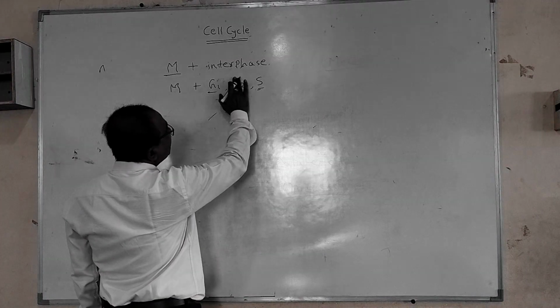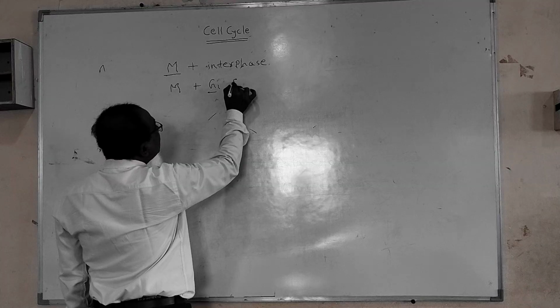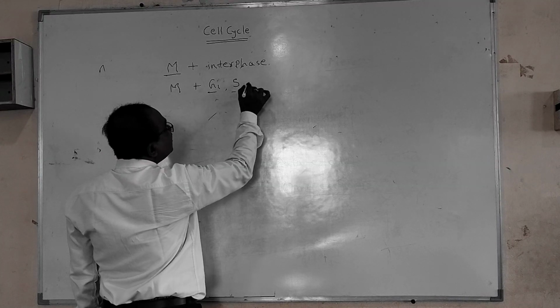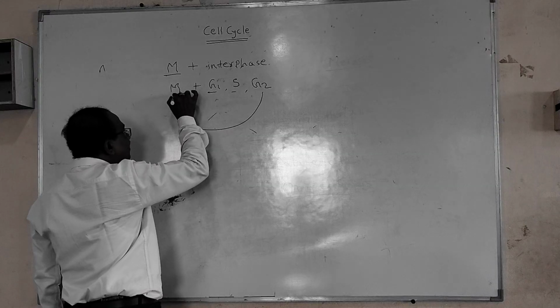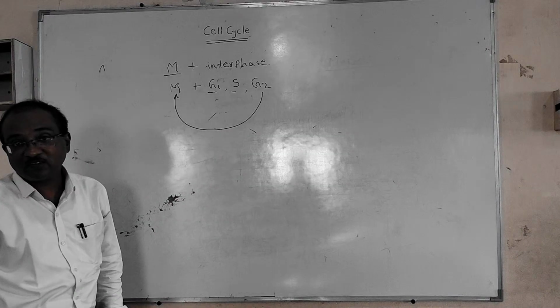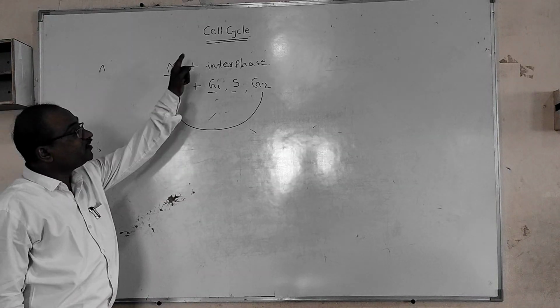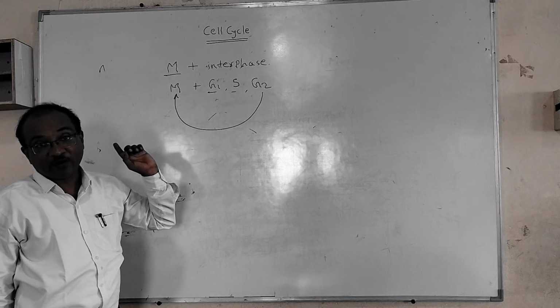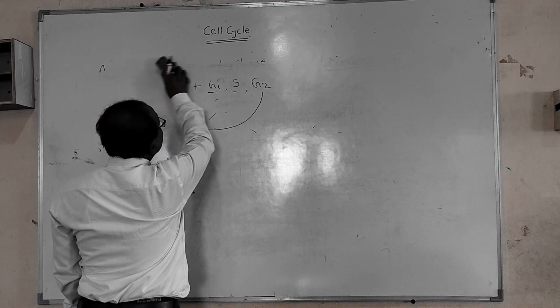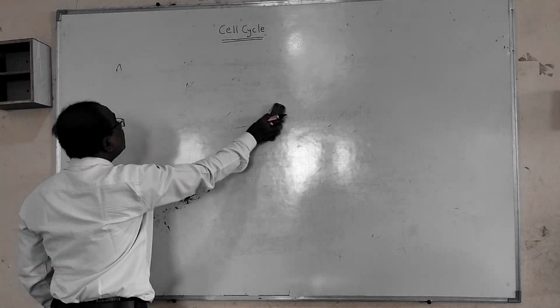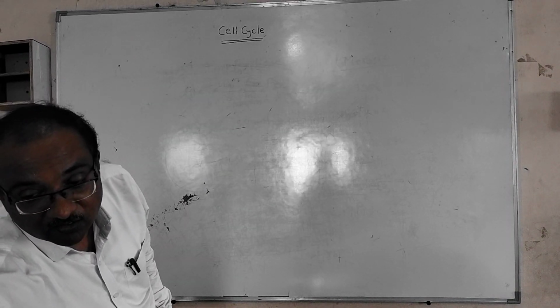If the sequence is corrected, it should be G1, S and G2. And after G2, the cell again enters into the M phase. So likewise it is continuously going on. Here I will draw the cell cycle, and one by one we will discuss the stages in it.